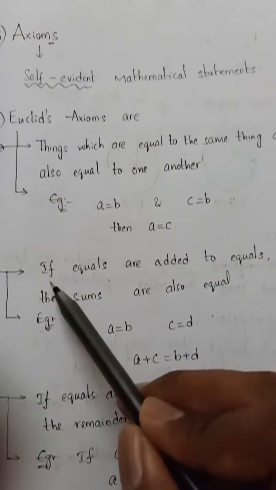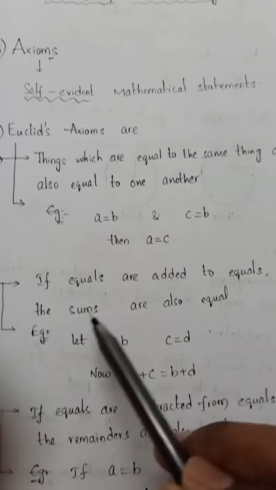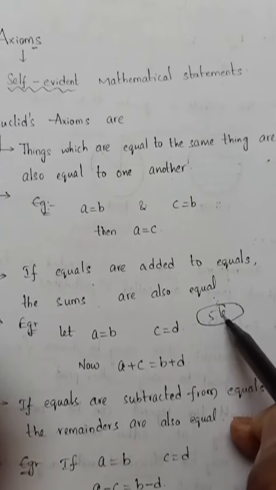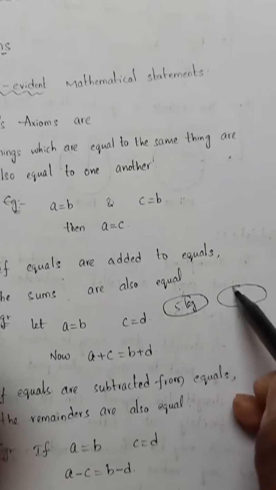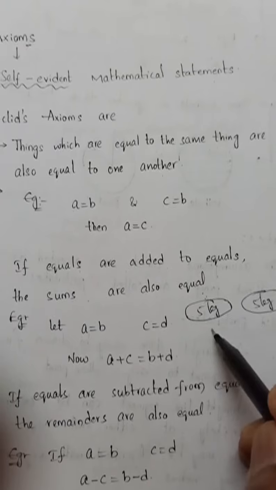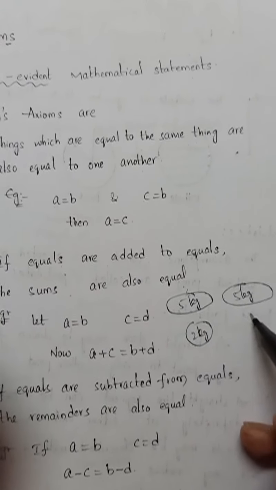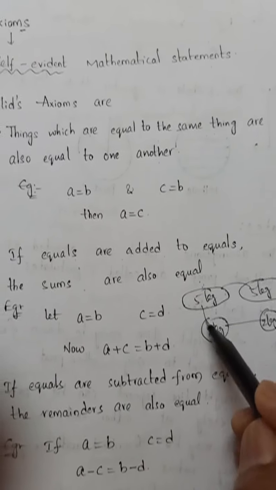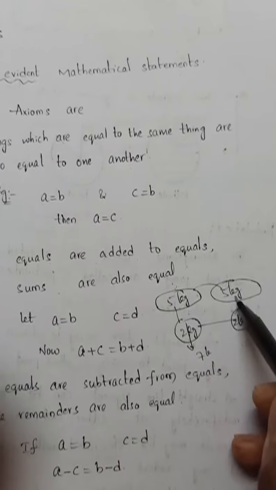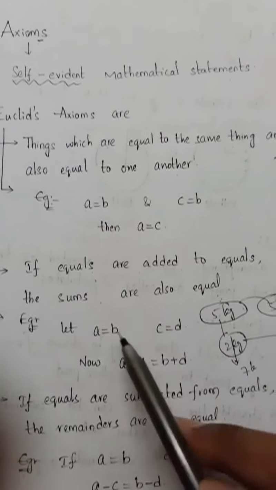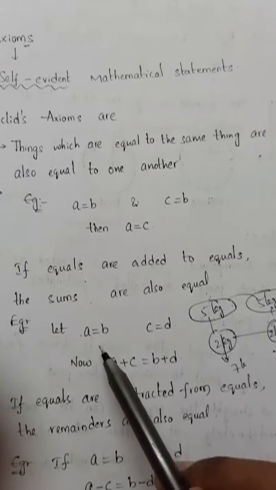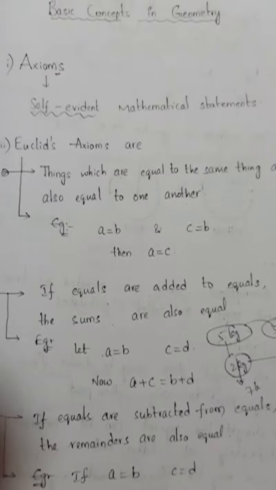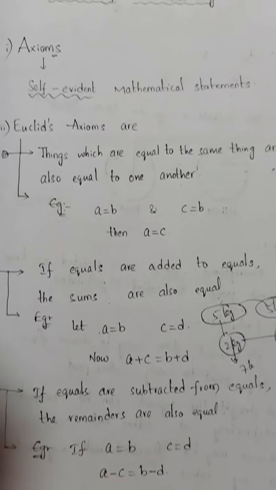And the second axiom: if equals are added to equals, the sums are also equal. Suppose here there is a 5 kg quantity, and another 5 kg quantity, and both are added to another 2 kg, the same quantity. So equal things are added to equal things, and their sums are equal. Here a 7 kg item will come, and here also a 7 kg item. So A and C are equal, A equals B, C equals D. That means A plus C is equal to B plus D. So if equals are added to equals, the sums are also equal.